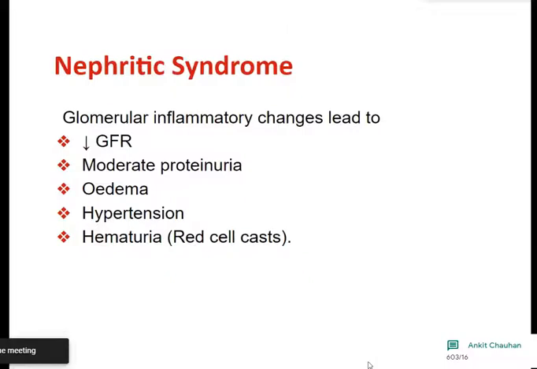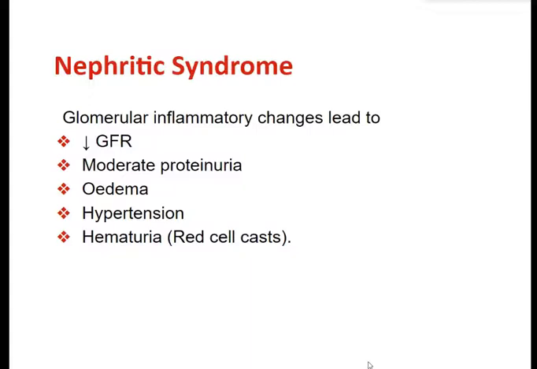After nephrotic syndrome, we take on to nephritic syndrome. In nephrotic syndrome, there was nephrotic range proteinuria, more than 3.5 grams per 24 hours. In nephritic syndrome, the proteinuria is less than 3.5 grams per 24 hours, and the glomerular inflammatory changes lead on to decrease in glomerular filtration rate.